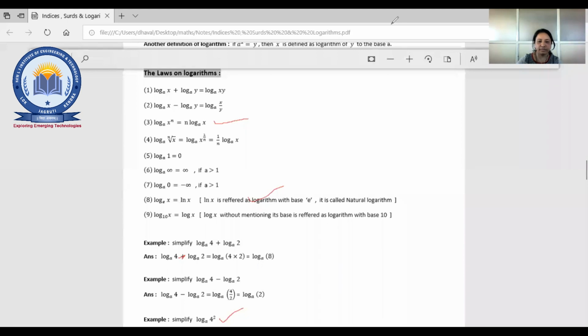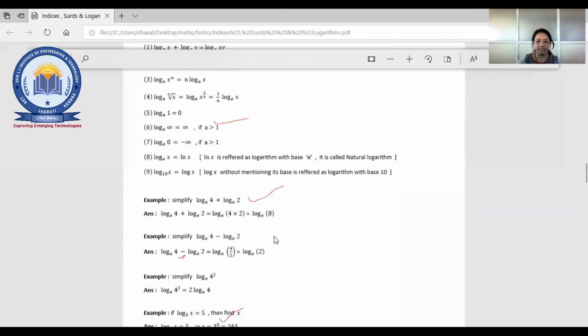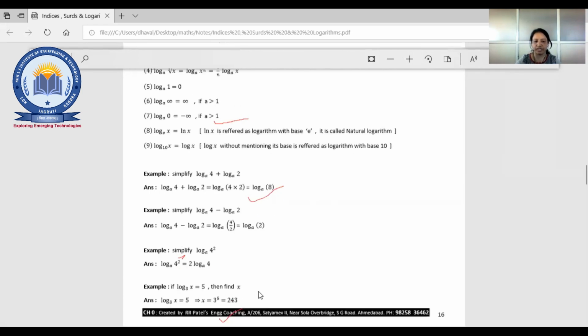Okay, we got many messages. Okay, what is the base? The base is 8. You can see, right? The base is 8. The base is not 2 here. The base is 8. Okay, just we'll see that. It is 2. Whatever n is, we have to write before that. So 2 log 4. Fine.